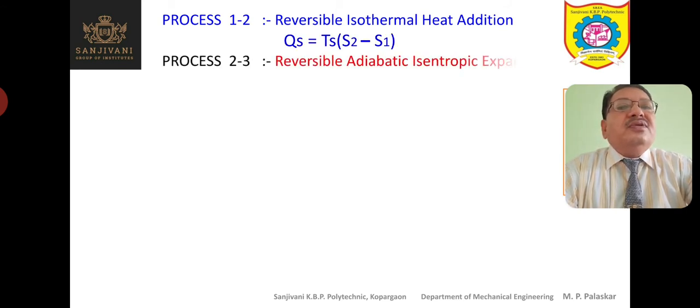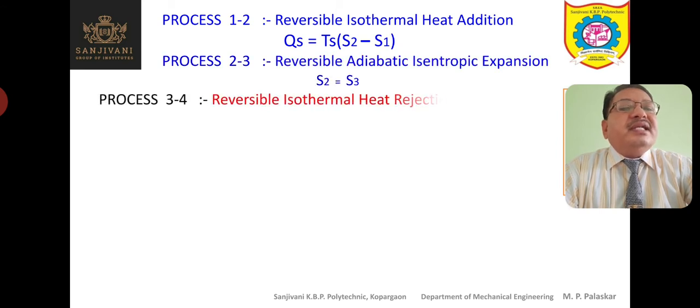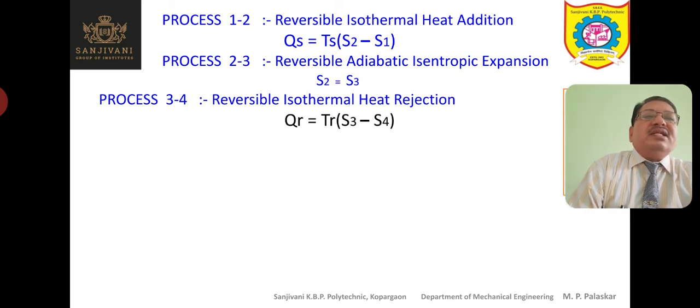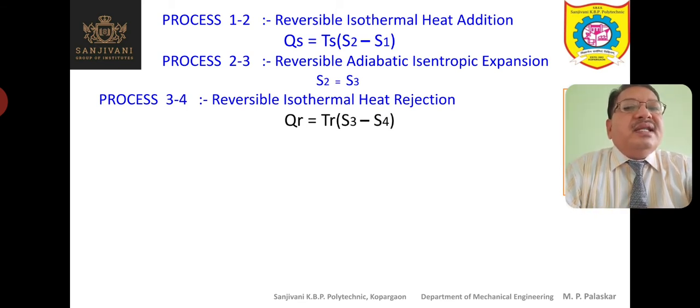Now process 2-3, we have seen that it is a reversible adiabatic isentropic expansion. Isentropic expansion means S2 is equal to S3. Process 3-4 is reversible isothermal heat rejection. So heat is rejected during the process 3-4. How much quantity of heat is rejected?